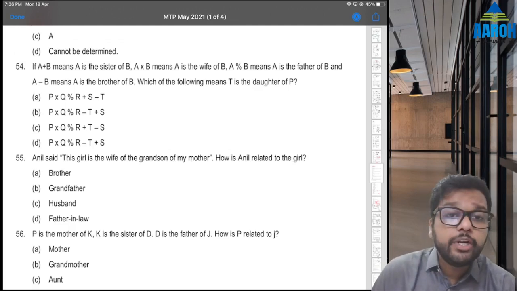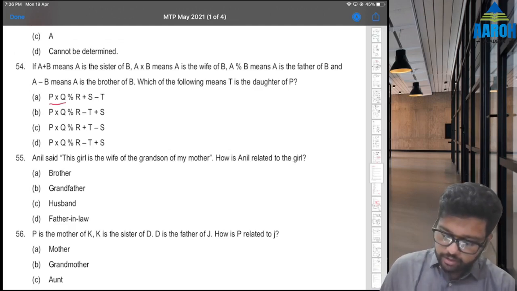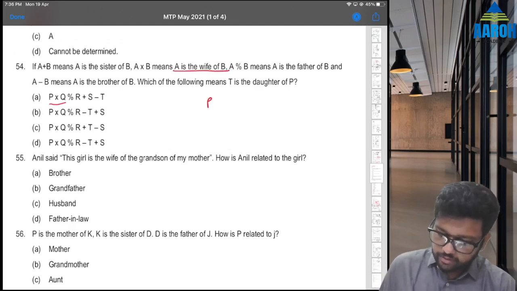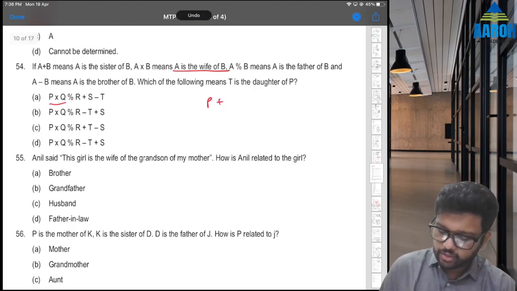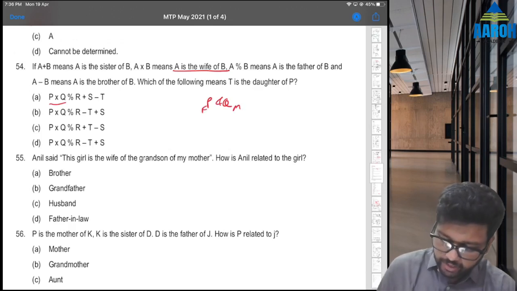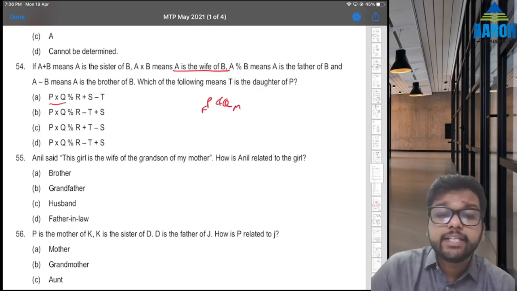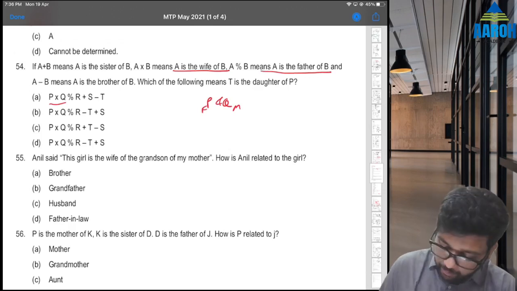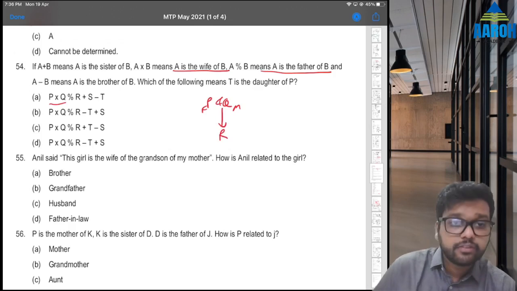Let's go by option. P into Q. P into Q means what? A is wife of B, so P is wife of Q. So P is wife of Q. That means we can write P and Q as husband and wife, and P is female, Q is male. Q percentage R. That means Q is father of R, right? That means R is their son or daughter.